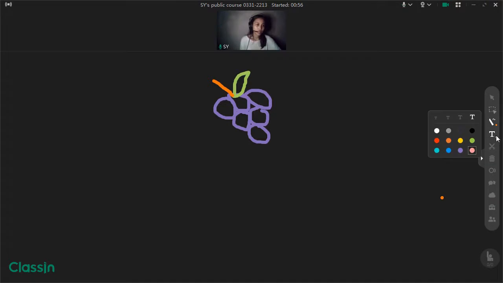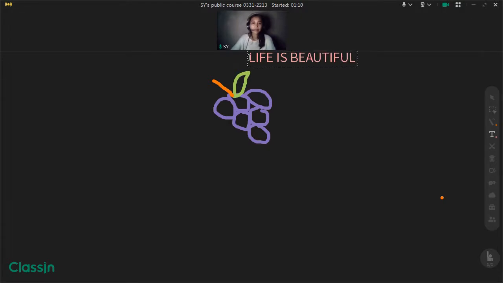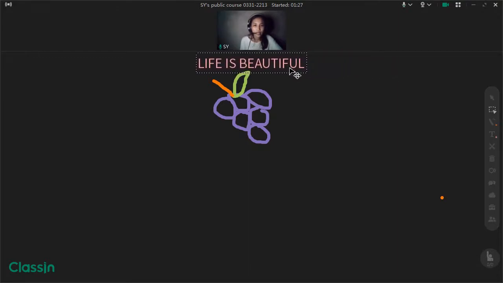Next, we use the text box tool. Same goes with the text box tool. You can customize the size of your text and also the color of it. So let's start with this one. Now I want this to move to the center, but I cannot. How am I going to do that? Easy. I just have to grab the select tool, highlight the text I want to drag, and put it in the middle, just like that.